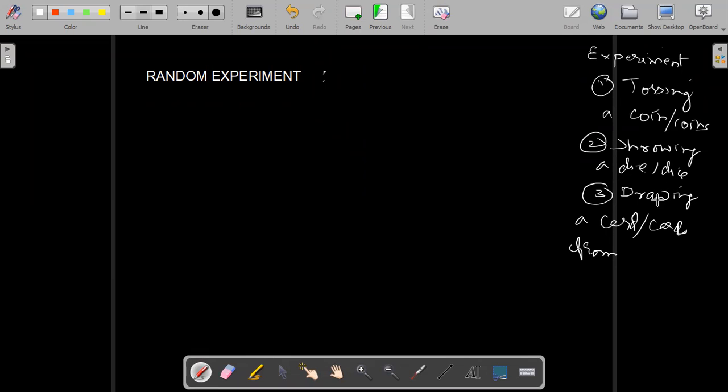What is the probability of getting a double, like two-two, three-three? Or drawing one card or cards from a well shuffled pack of 52 cards. How many cards are there? 52 cards. These are all experiments, but we always use the term random experiment.